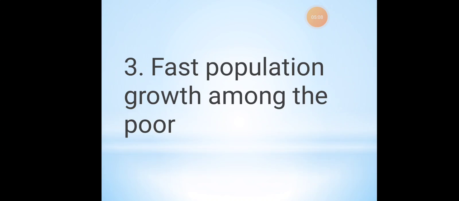So at this particular point of time, for a middle class person, it is very difficult to feed their children, to feed themselves, to have a proper education for their children. So at this particular point of time, what happens, slowly, gradually, they start becoming poor people, or they go below the poverty line. So this is known as the fast growing population in the economy.